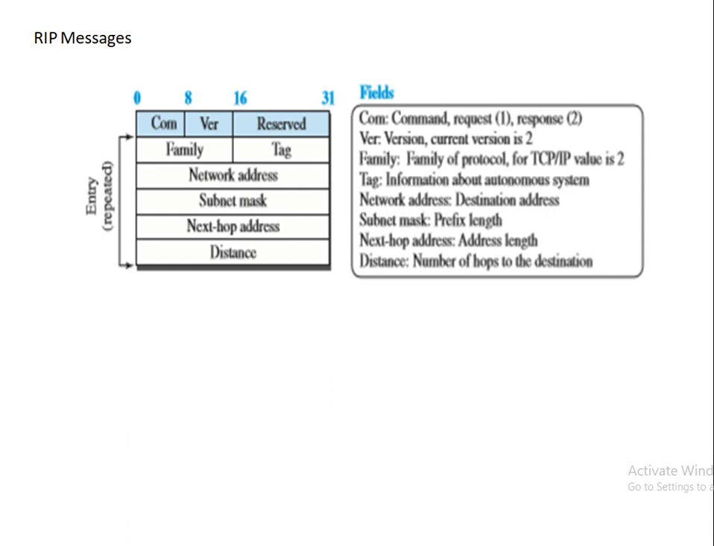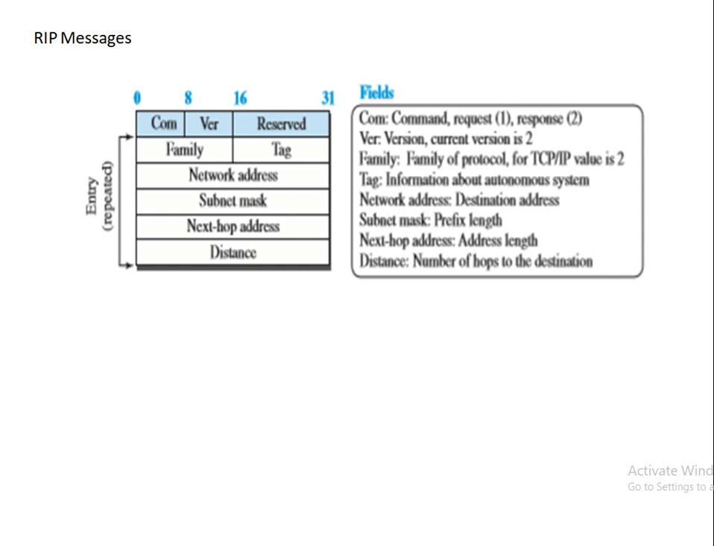The network address, which is the destination address. Subnet mask, which is the prefix length. Next hop address is the address length, and distance is the number of hops to reach the destination. A request message is sent by the router that has just come up, and by a router that has some timeout entries. A request message can ask about specific entries or all the entries depending upon the need.